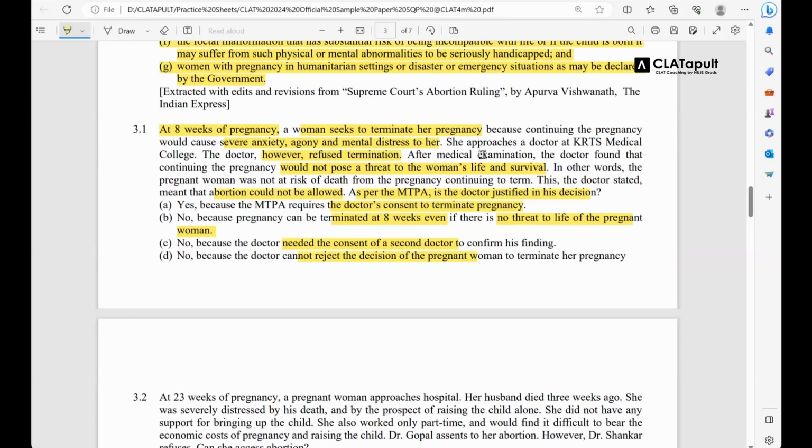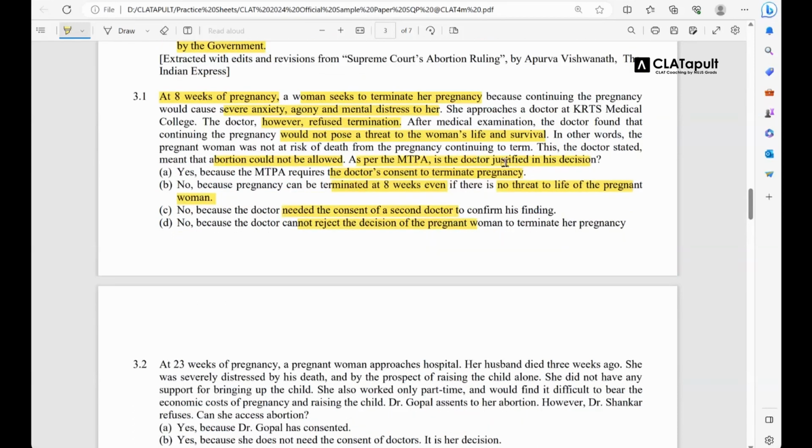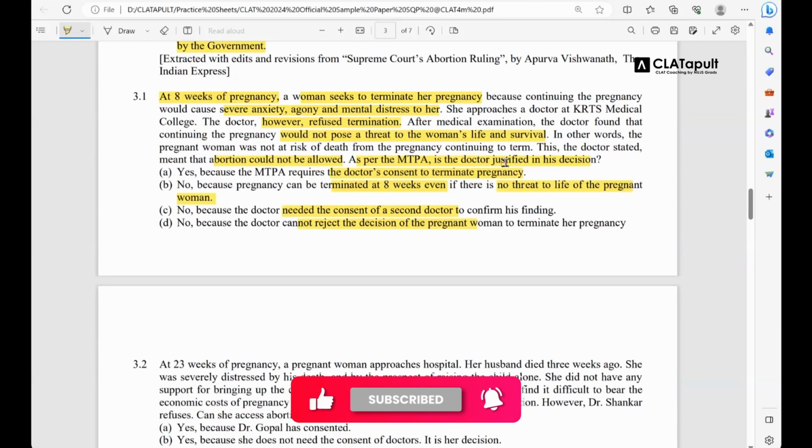Okay, the reasoning of the doctor was given, that he based his decision on the view that such a termination would not cause any physical harm to the woman, but he did not delve into the mental aspect of it. And also the question asks you whether the doctor's decision is justified. It is not asking you whether the pregnancy will happen or not. That is a secondary question, it is based on the doctor's decision. One could think, sir, such a question would be based on the consent given by the doctor. However, the question asks you whether the doctor is right. All right, you understand my point?